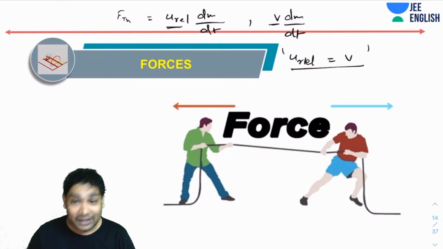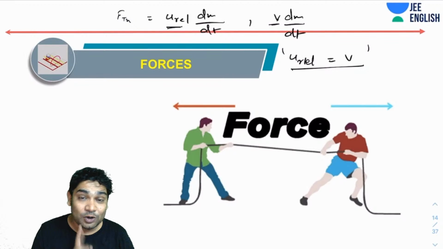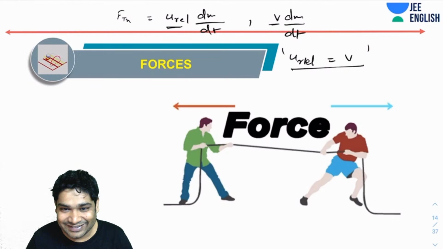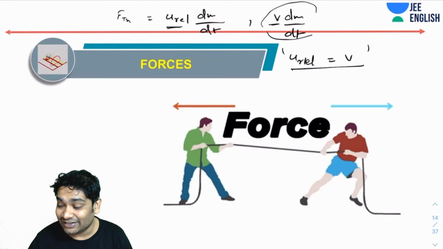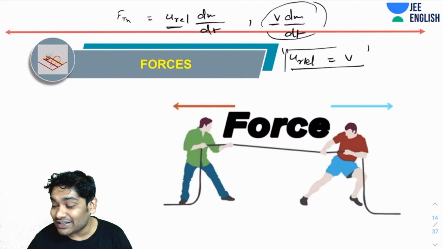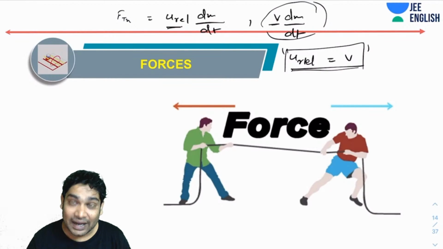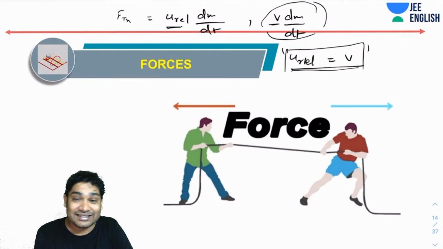If you use that in rocket propulsion, v and u relative will not be the same. There you would have gotten different answers. So I hope you are understanding why you were getting the answers with the help of that equation, because in all your cases, u relative was always equal to v. That does not make it correct. Those were only special cases of questions where u relative was always equal to v. If that was not the case, you would not have got the right answer.